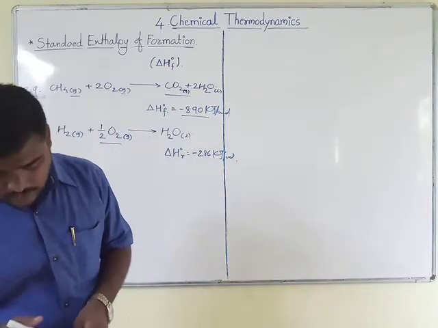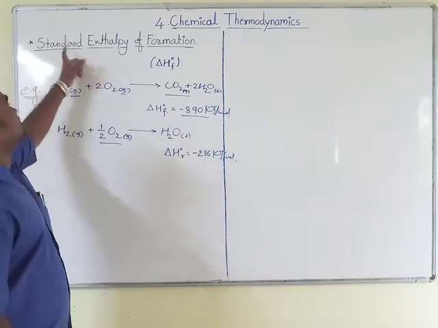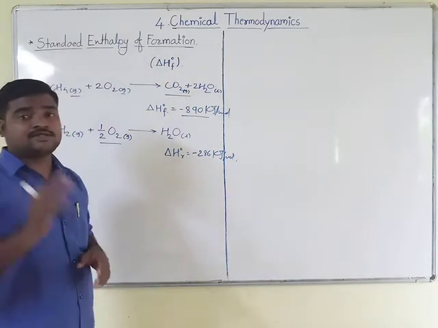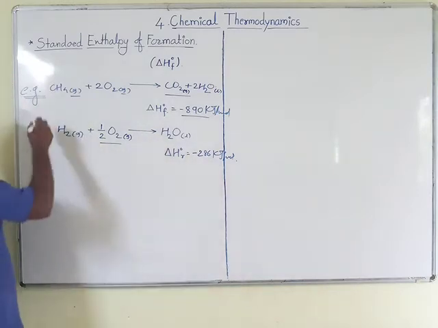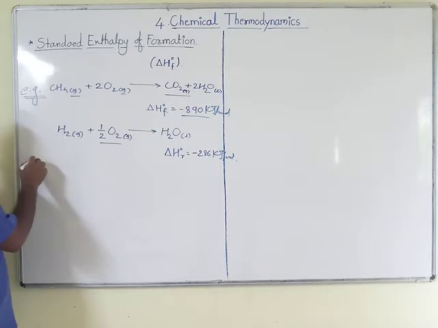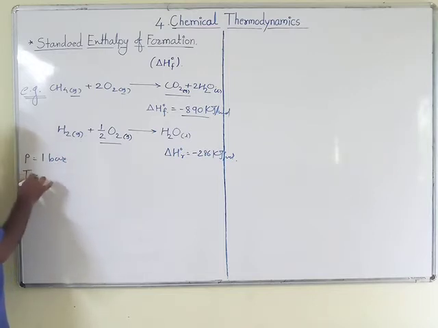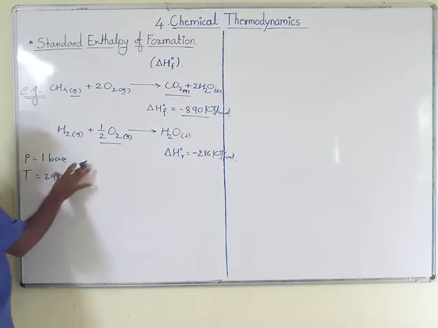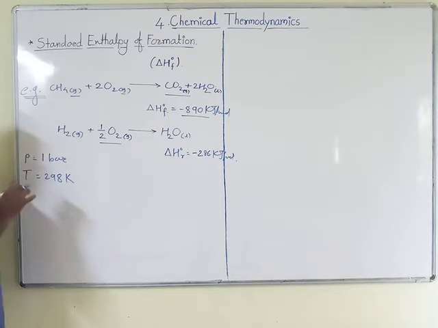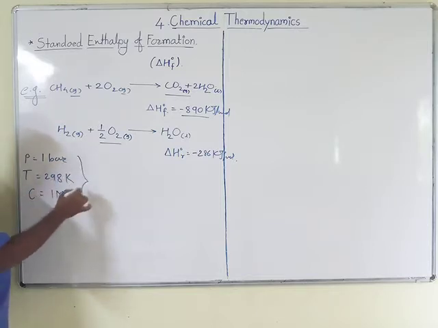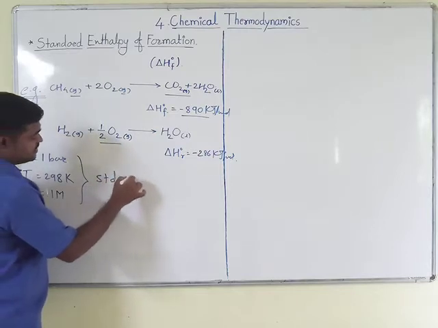So this is nothing but what we can say standard enthalpy of formation, and the conditions for these two chemical equations will be: pressure should be 1 bar and temperature should be 298 Kelvin, and if the substance is in solution, then its concentration should be 1 molar. So all these are called the standard state